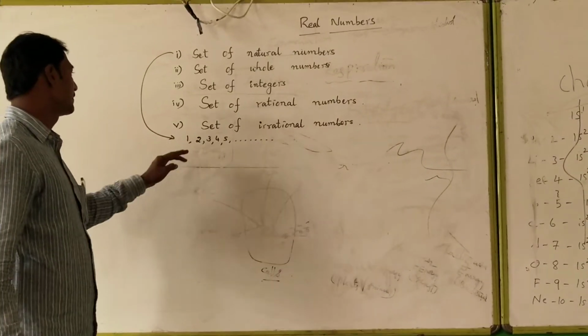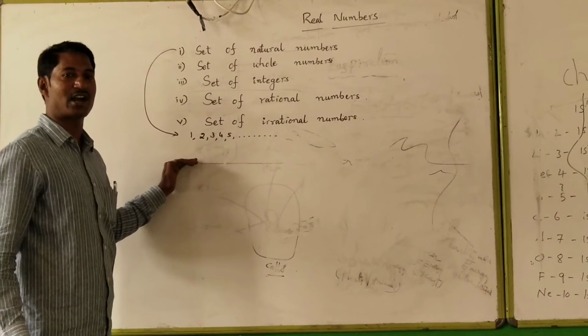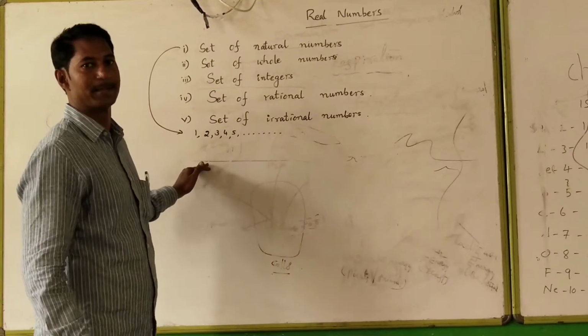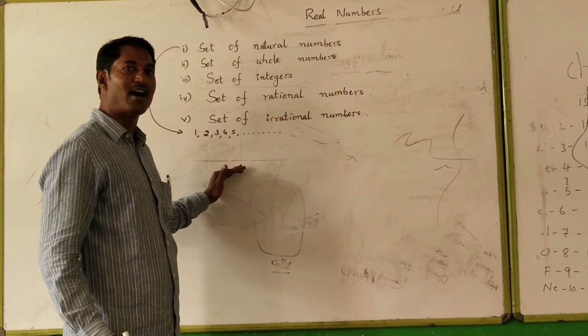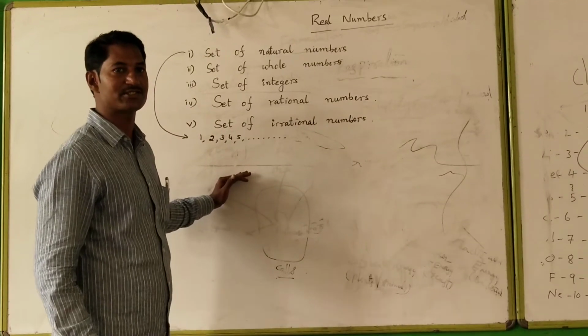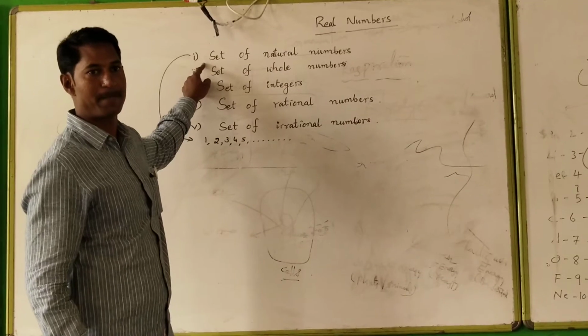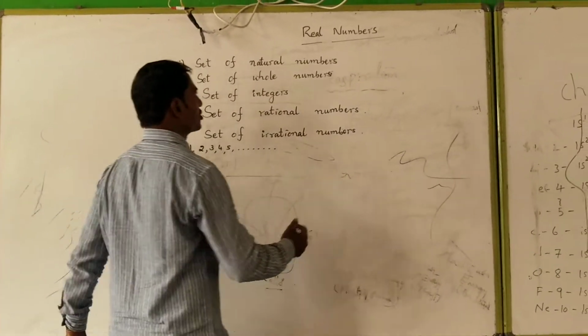These are nothing but countable numbers. The numbers which are used to count given objects, otherwise things, are said to be set of natural numbers.